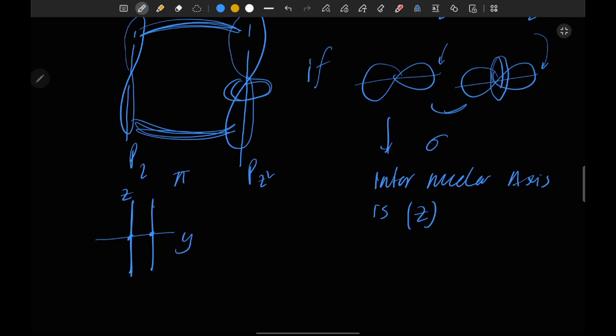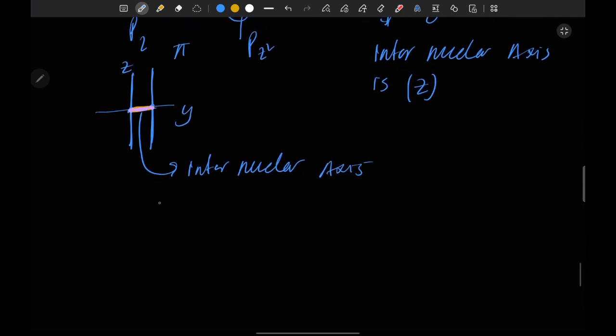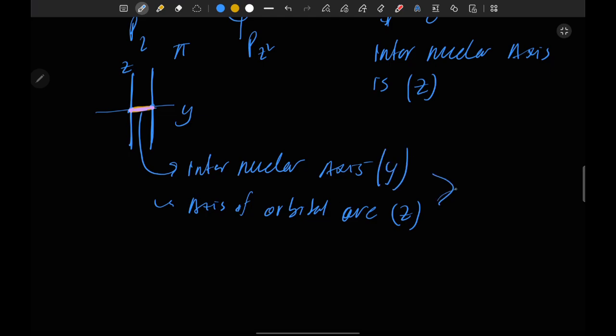This is the axis of the orbitals, but this is the internuclear axis. The axis of the orbitals is the z axis, and the internuclear axis is the y axis. So both are different.